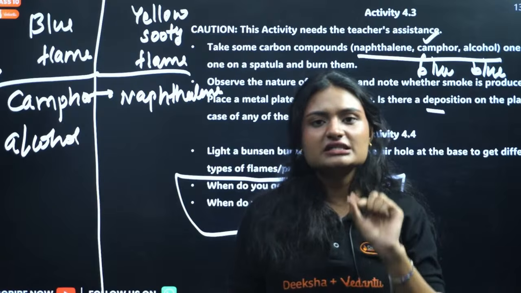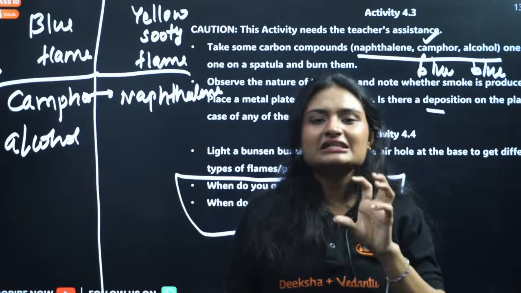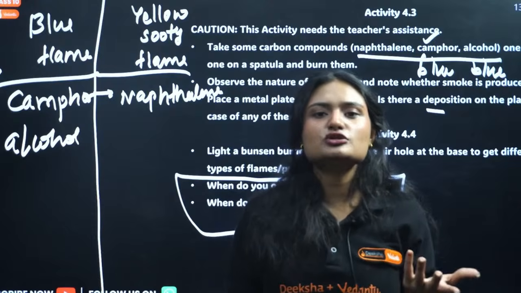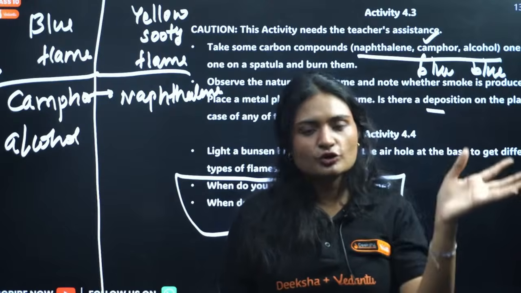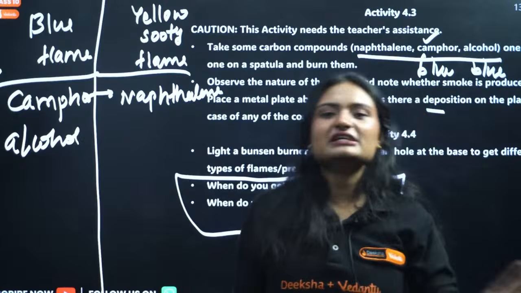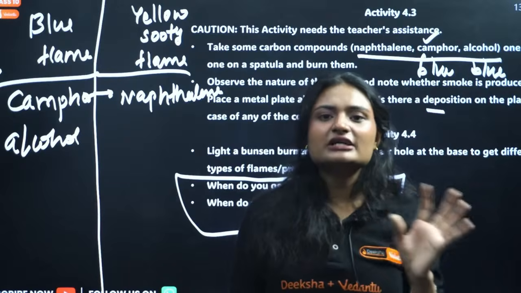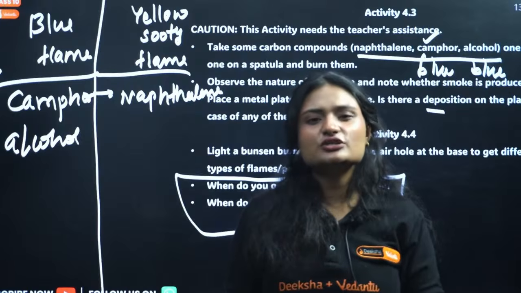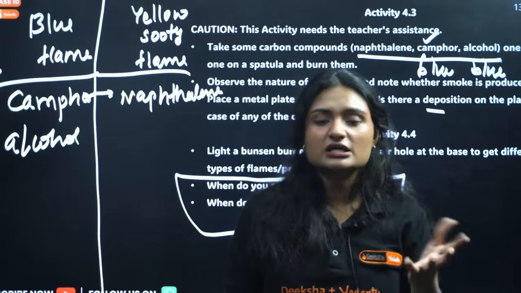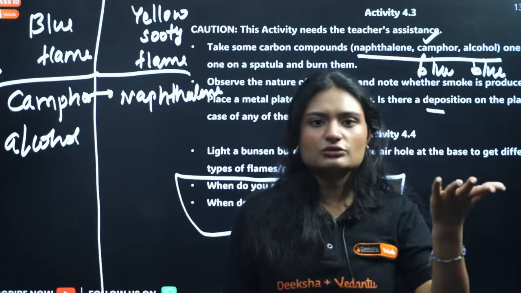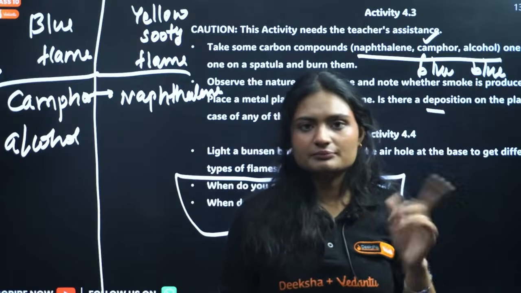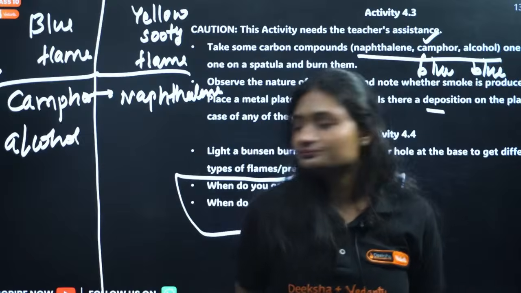If the oxygen is less or very little, we will get a yellow sooty flame. If the oxygen supply is more, unlimited, we will get a clean flame. Okay, so remember, instead of remembering on the basis of saturated and unsaturated, remember it on the basis of oxygen. Less oxygen, yellow color. More oxygen, blue flame. Okay, I hope it is clear now.